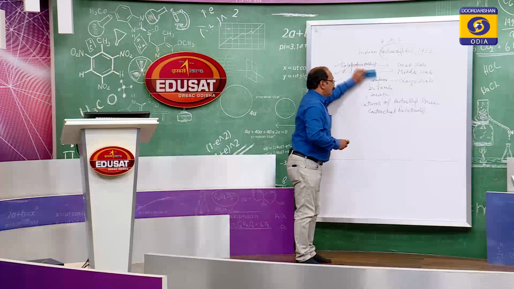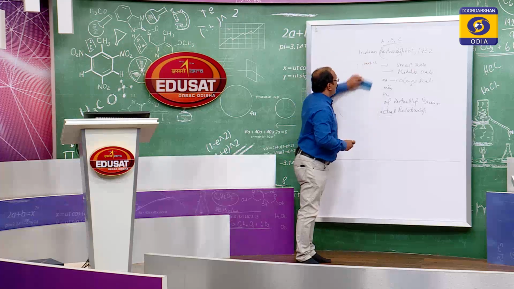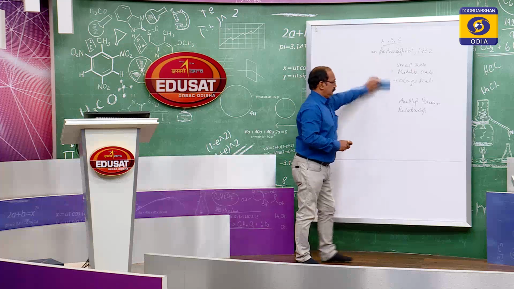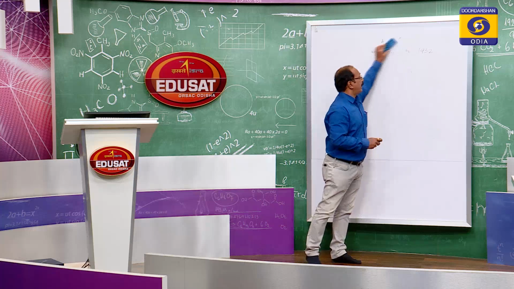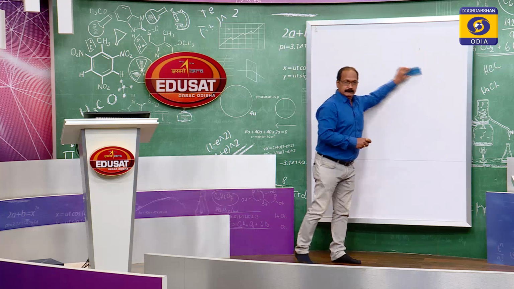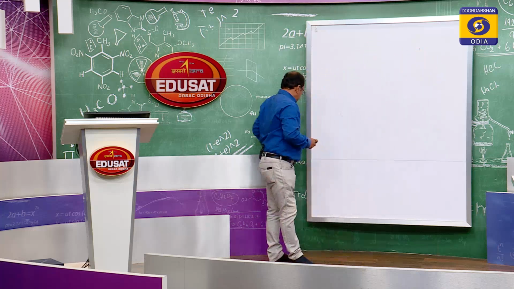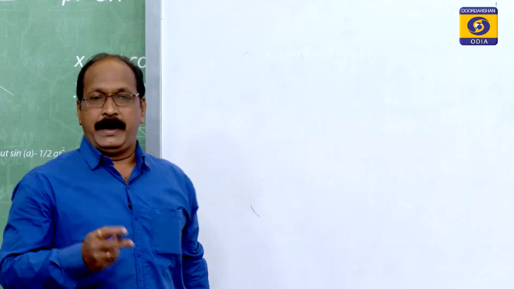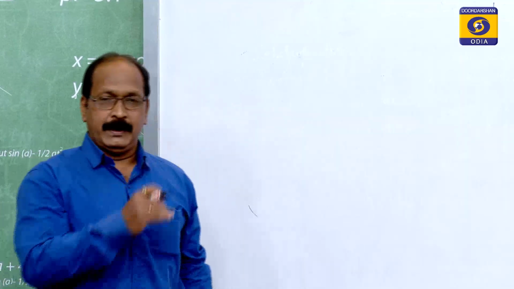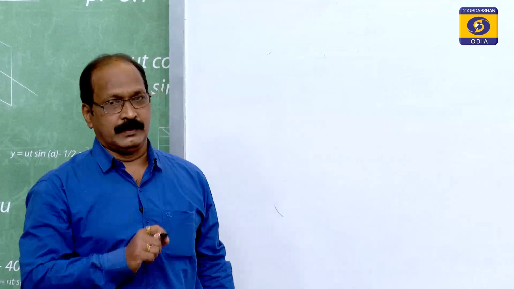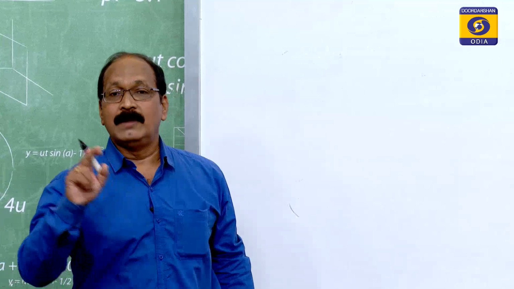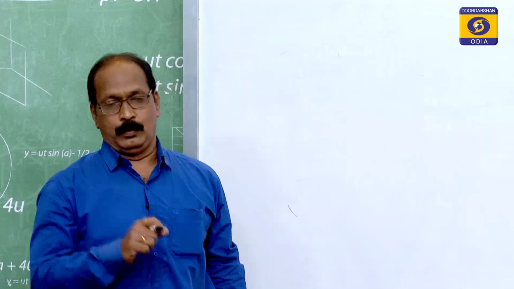So, profit is needed to operate the business for various reasons. Why is profit required? Profit is required for the entrepreneur, for the proprietor who starts the organization, to maintain his livelihood.